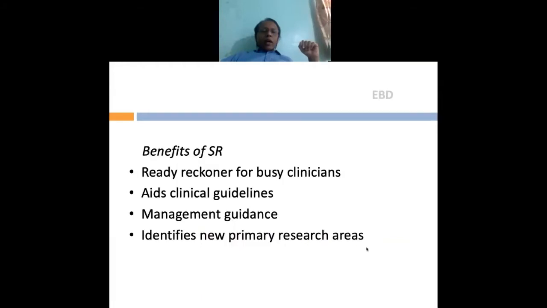And what is the benefit of a systematic review? It's a ready reckoner for busy clinicians. It aids in clinical diagnosis. It also aids in diagnosis for management decisions. And as I said, it also identifies new areas for primary research.